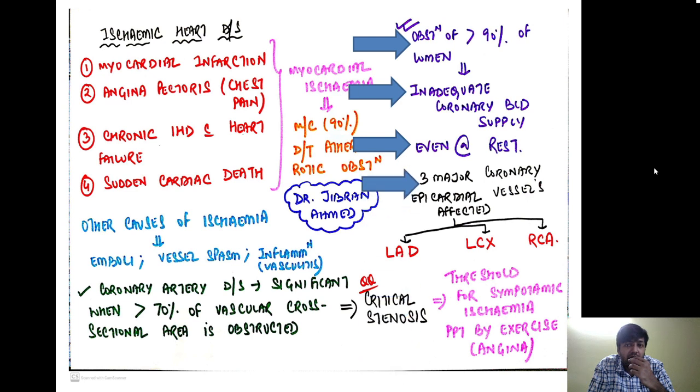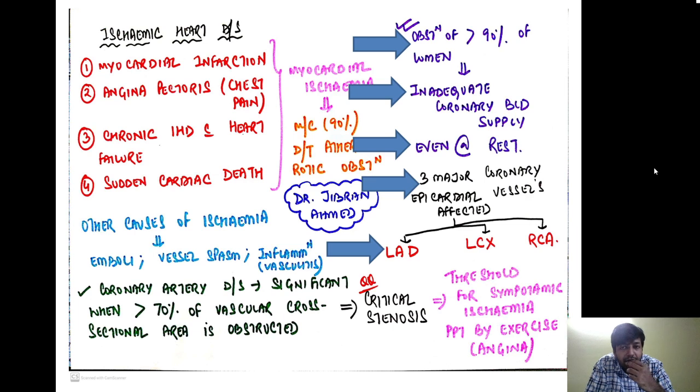So now there are three major coronary epicardial vessels which are affected in ischemic heart disease. Number one is the left anterior descending, then we are having the left circumflex artery, and then we are having the right coronary artery. So left anterior descending artery, left circumflex artery, and right coronary artery. So these are the three important coronary vessels which are implicated in ischemic heart disease.